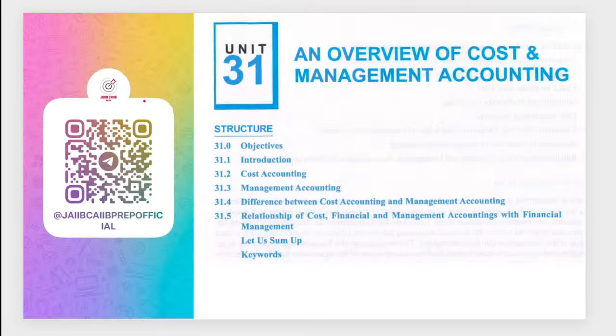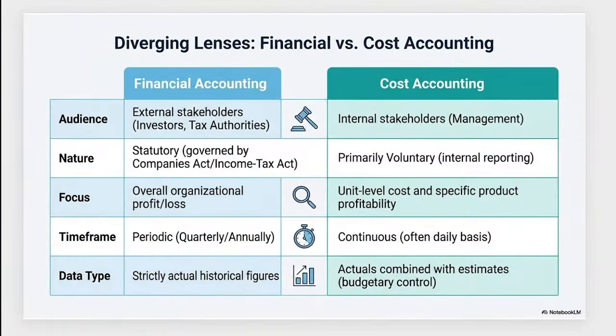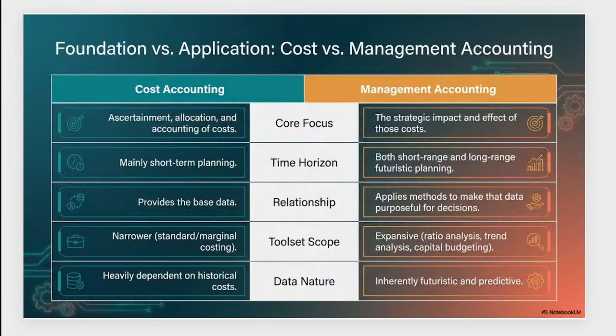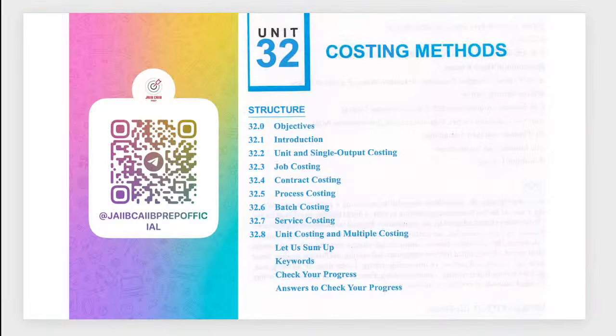Okay, then the costing part. When it comes to this unit, the introduction, again half marker or 1 marker questions based on the areas. Mostly the question is the differences between cost accounting and management accounting, cost accounting, management accounting and financial accounting. If there is one question, it will be for sure 2 marks with 5 to 7 statements, or it can be related to costing, the different costing areas and all. So basically financial and cost accounting versus management accounting. These are the two core areas which you have to cover from this one.